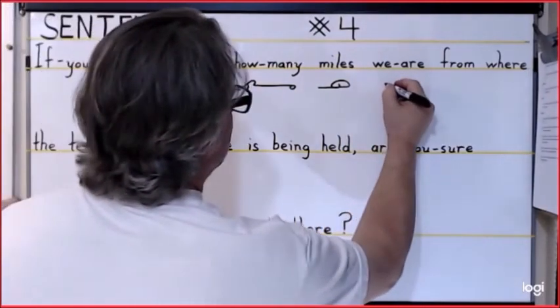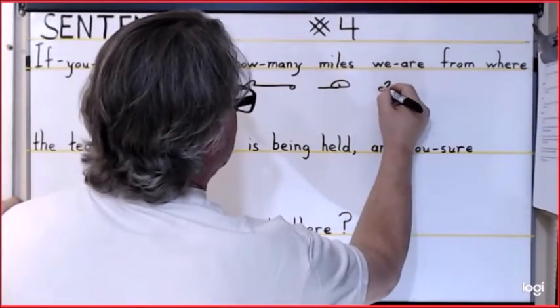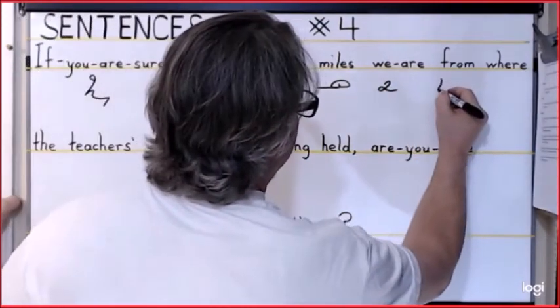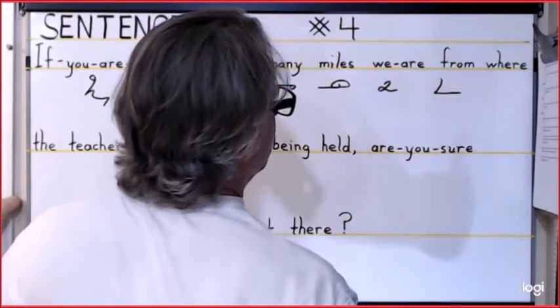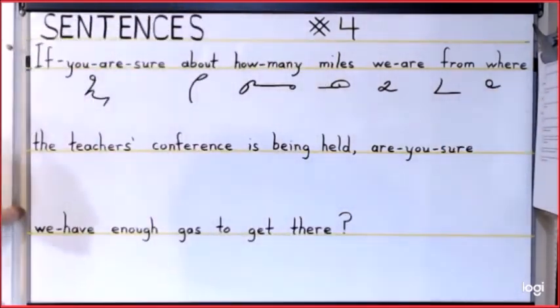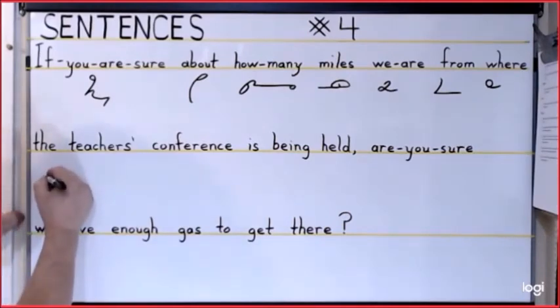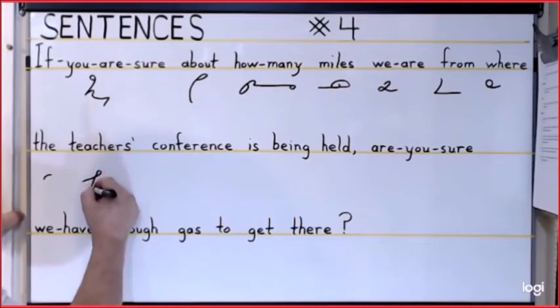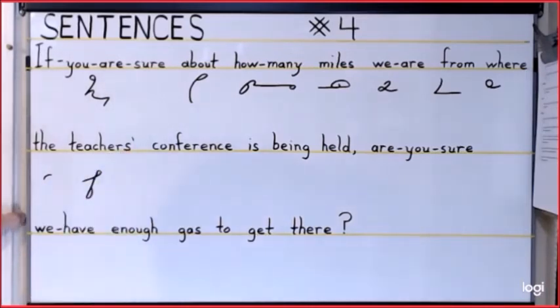We are is U, E, R. From is F, M. Where is A, R. The is TH. Teachers is T, E, CH. There's that reverse loop there for the ERS.